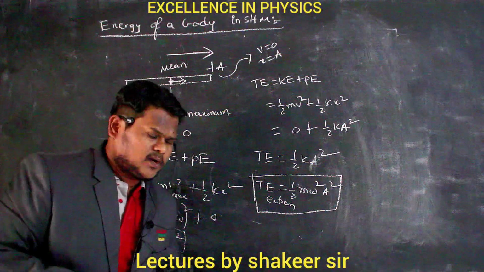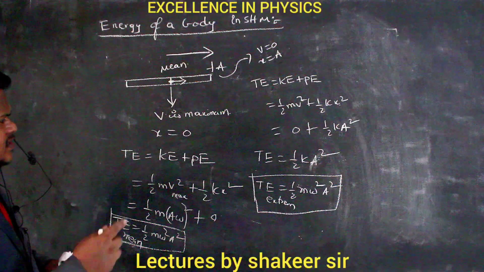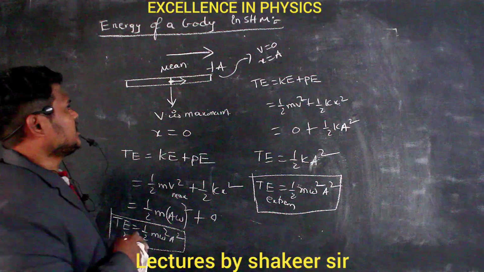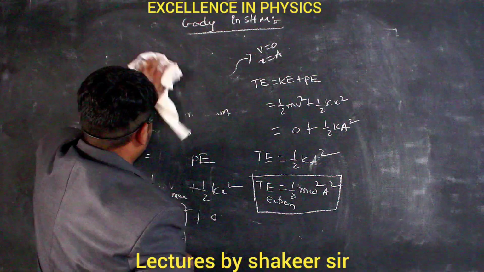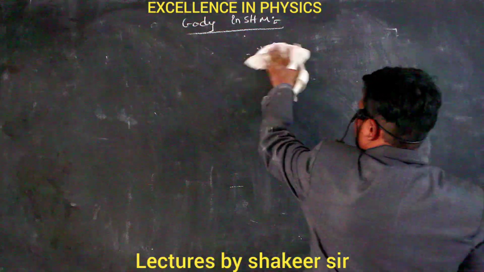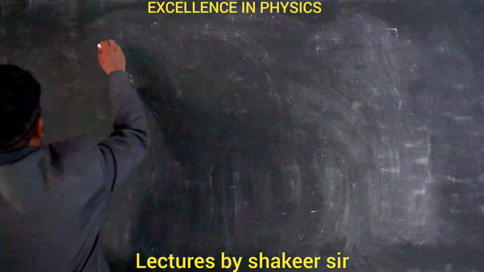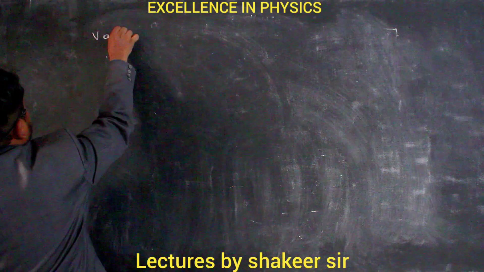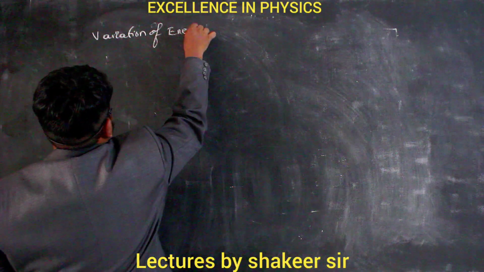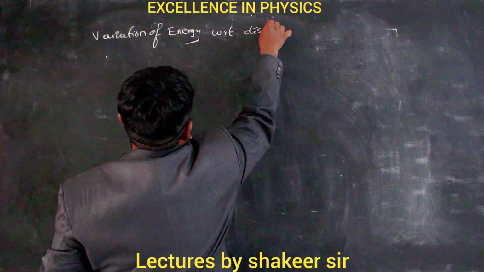Now let us try to represent this graphically. How can I represent the variation of energy with respect to displacement as well as time? Let us see. The variation of energy with respect to displacement, or we can say graphical analysis also. Variation of energy with respect to displacement from the mean position.